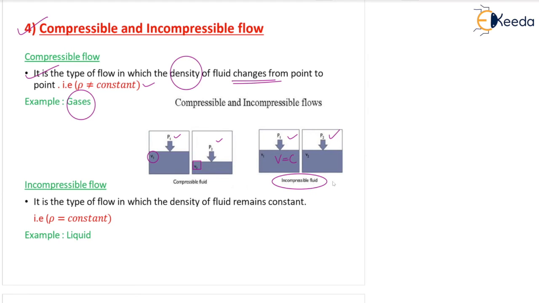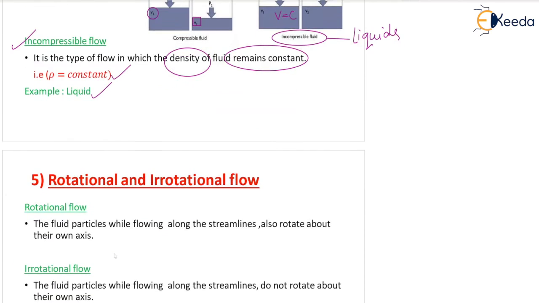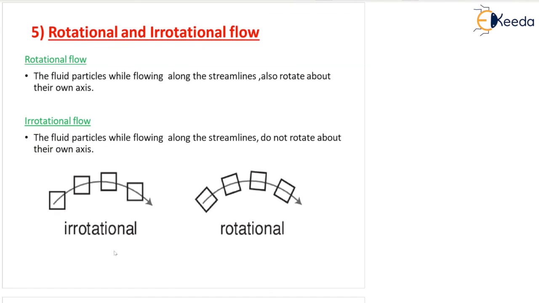What is the incompressible fluid? Liquids. Liquids are generally considered as incompressible. Incompressible flow definition: it is a type of flow in which the density of the fluid remains constant. Rho is constant. Example is liquid. Okay. Now we'll go to the next one, the last type of flow, that is rotational and irrotational flow.